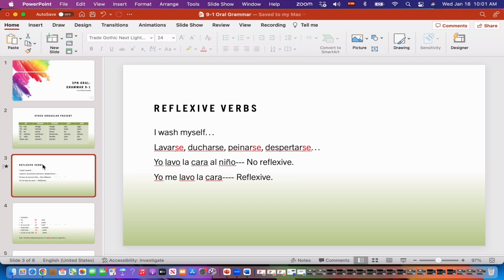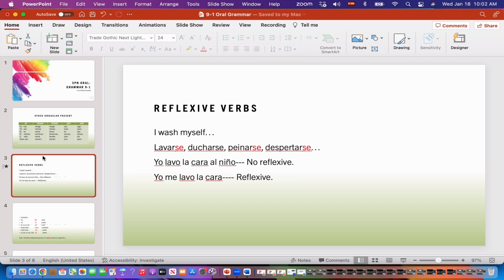Well, the reflexive basically means in English we use the words myself, yourself, himself. So you say I wash myself. So in this case, the way we do it in English is to use these words after the verb, and basically what indicates is that the person that is doing the action is also receiving the action. When I say I wash myself, I am the one doing the action, and I am also the person receiving the action. Now, in Spanish it's the same idea, but the way we build the verb is a little bit different.